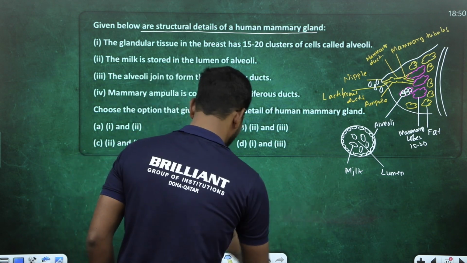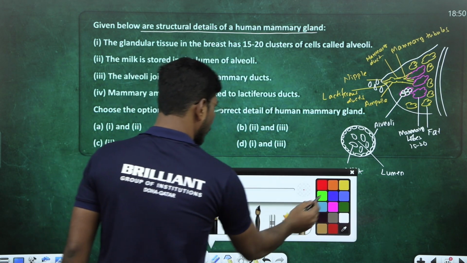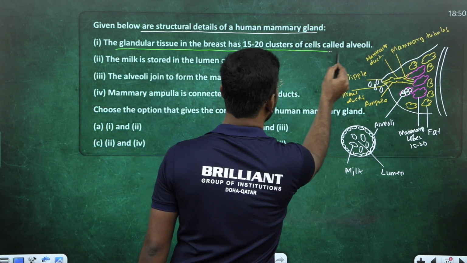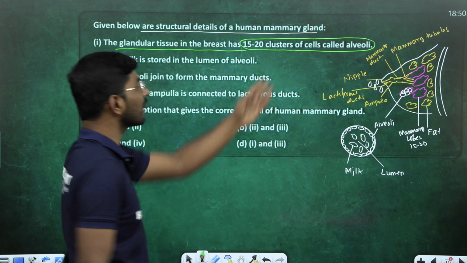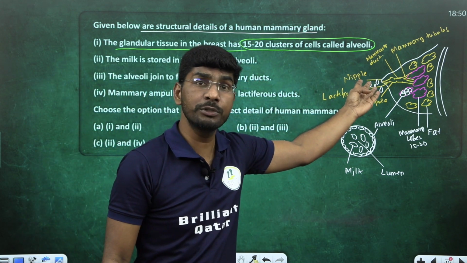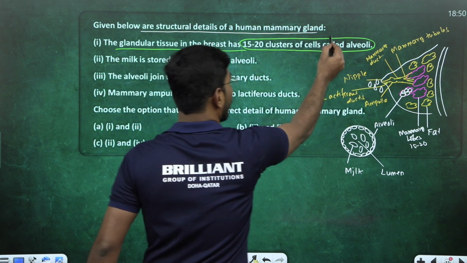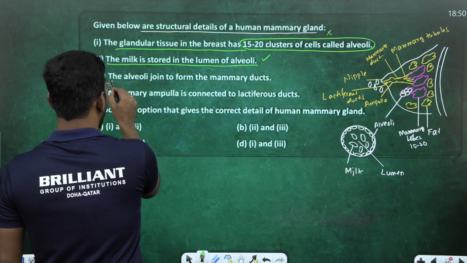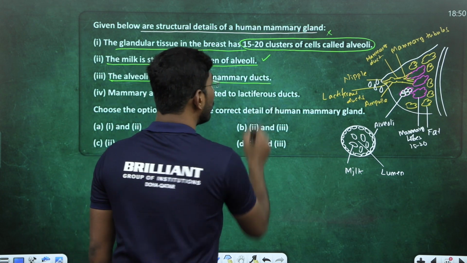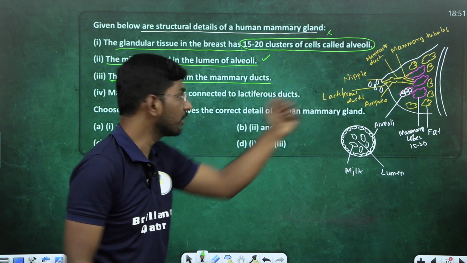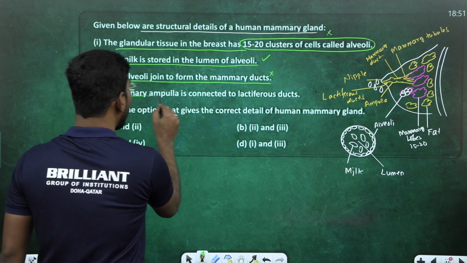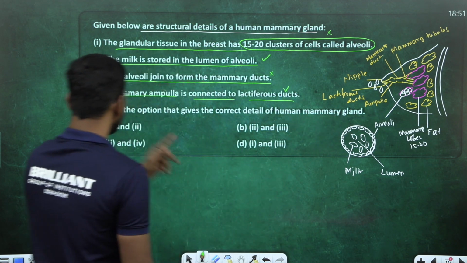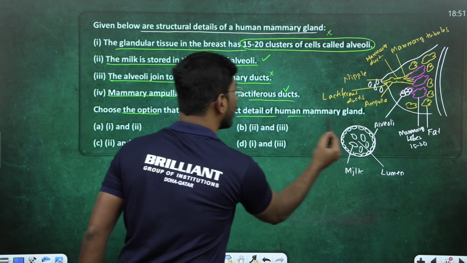Look at this question carefully. Look at what they are asking here. The glandular tissue in the breast, 15 to 20 clusters of alveoli is given. It is 15 to 20 lobes, mammary lobes, right? So this statement is not correct. Keep aside. Milk is stored in the lumen of alveoli, correct? Alveoli joined to form mammary duct. No, mammary tubules first. After that, mammary duct. Not correct. Next, mammary ampulla is connected to lactiferous duct. Correct.